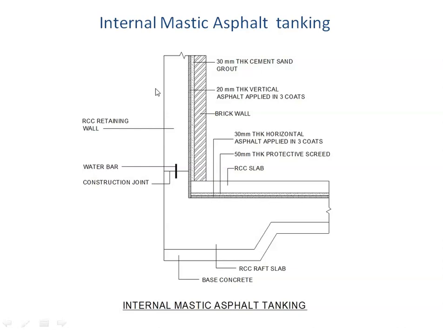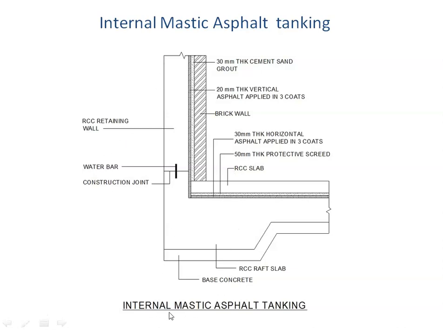But there could be some reasons why negative side waterproofing is to be done. For example, if this boundary is a common boundary with the adjoining plot, we cannot go on the side of the other person to do the waterproofing. In such cases we will necessarily have to do the waterproofing from the inside, and it will not be possible to excavate in this portion and do the waterproofing.